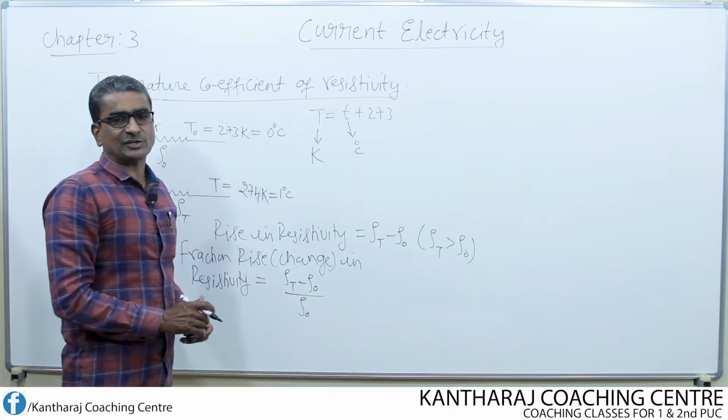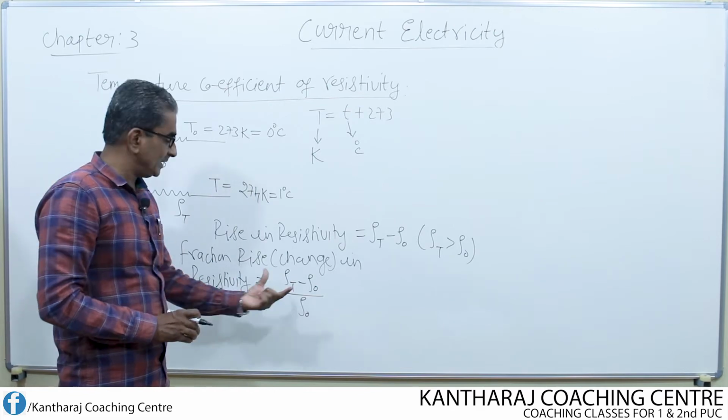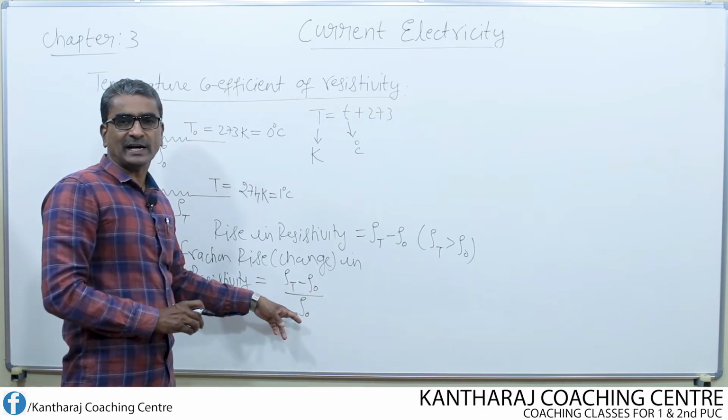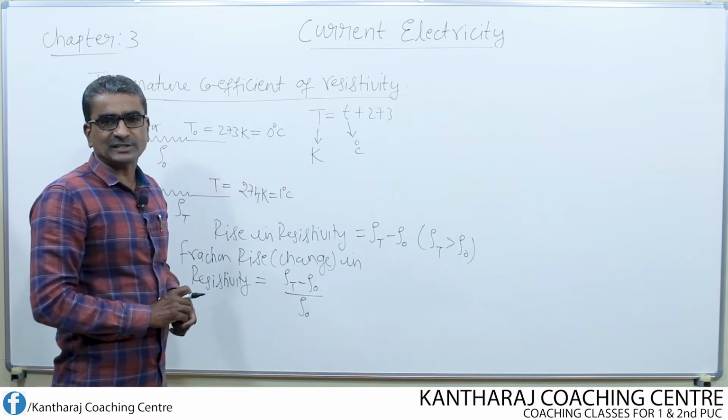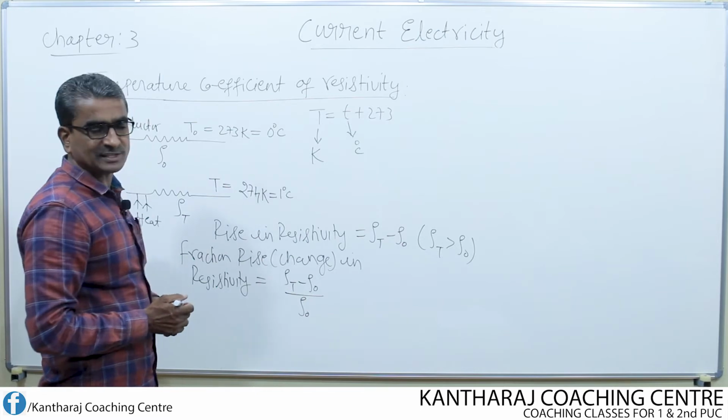So this is a fraction, numerator by denominator: the rise in resistivity divided by the resistivity at 0 degree Celsius. This entire ratio is nothing but the fractional rise in resistivity.